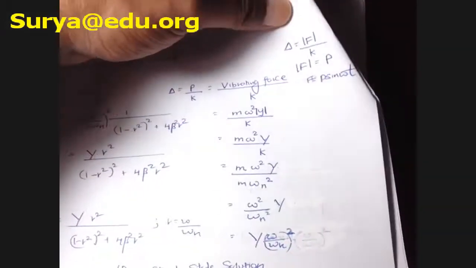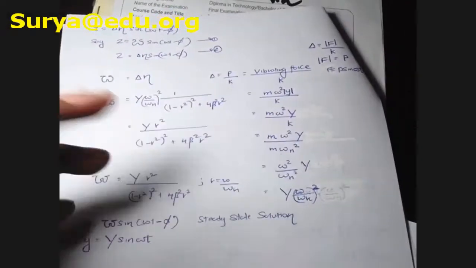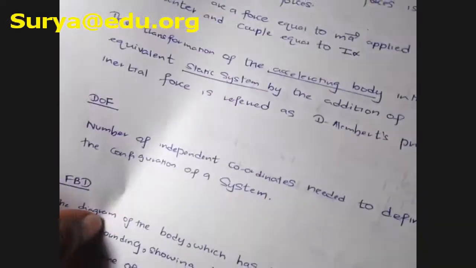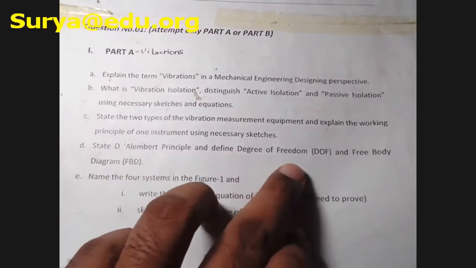Guys, a lot of substitutions are there. Okay, so go through these, right? A lot of substitutions are there. And okay, now let's move on to the next part, the D'Alembert principle. Because what is the next thing? Part D, state D'Alembert principle and define degree of freedom.